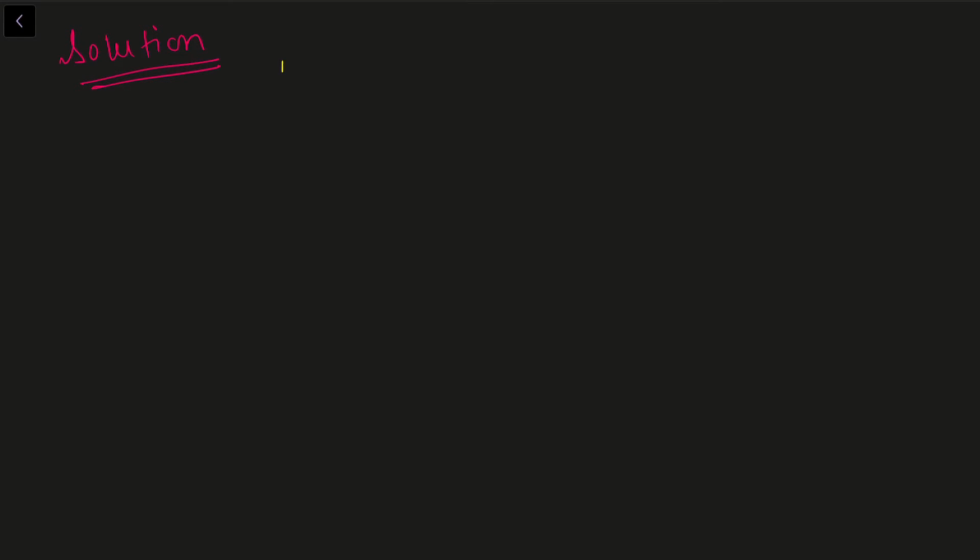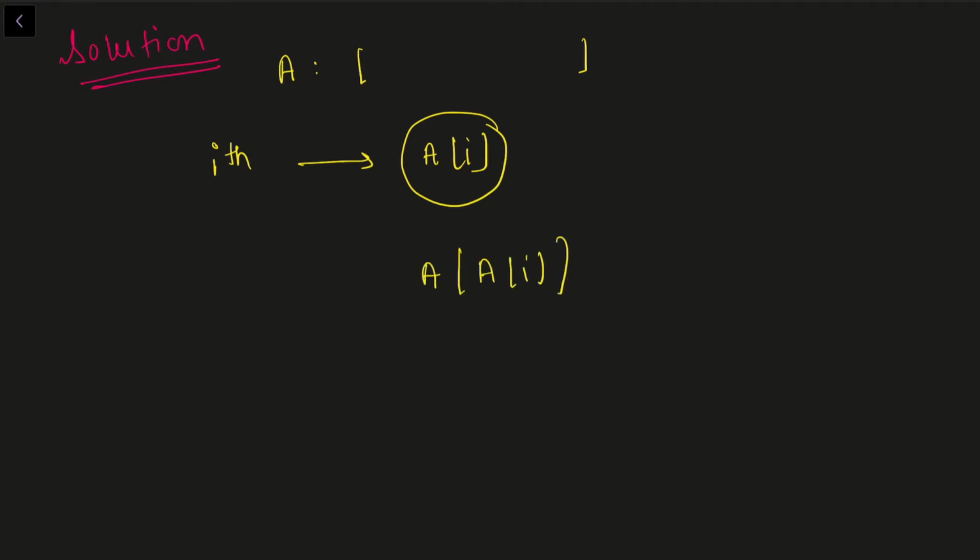Basically we are given an array, right? So let's say for ith element we know that the best friend of ith element is A[i]. Similarly, the best friend of A[i]th element will be A[A[i]]. Now, in order to count the pairs, I want to ensure that i is equal to this value because I need both of them to be best friends of each other. So best friend of i is A[i] and best friend of A[i] is denoted by this value, and this must be equal to i.